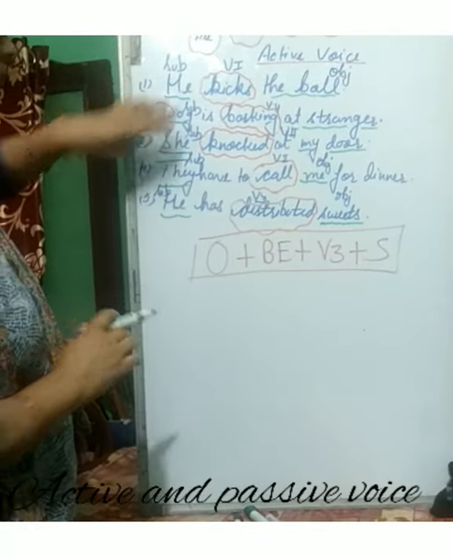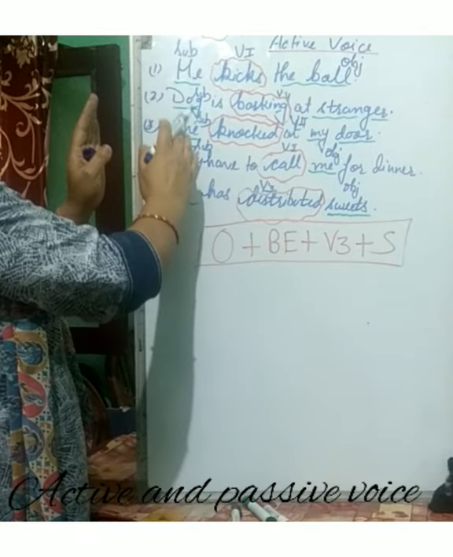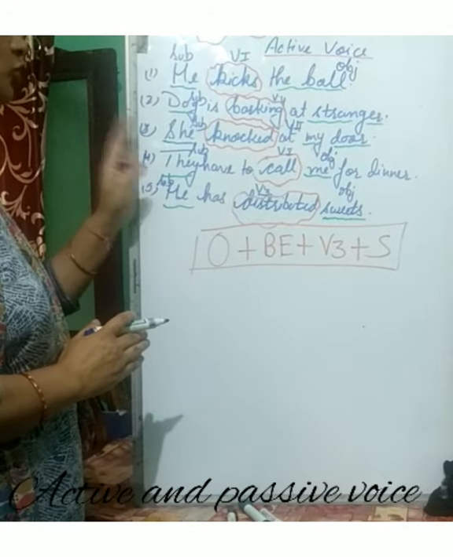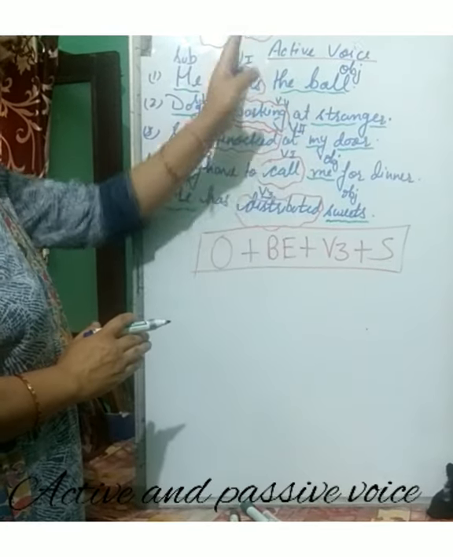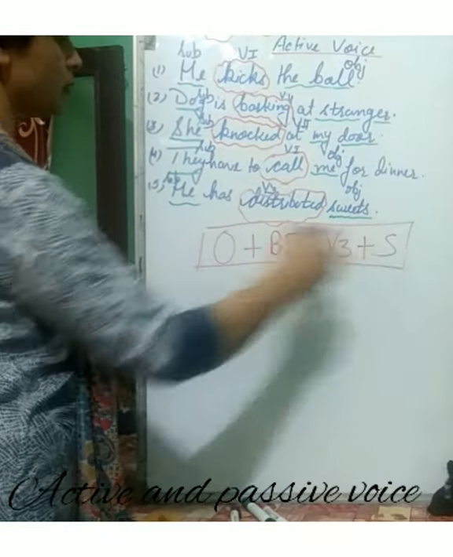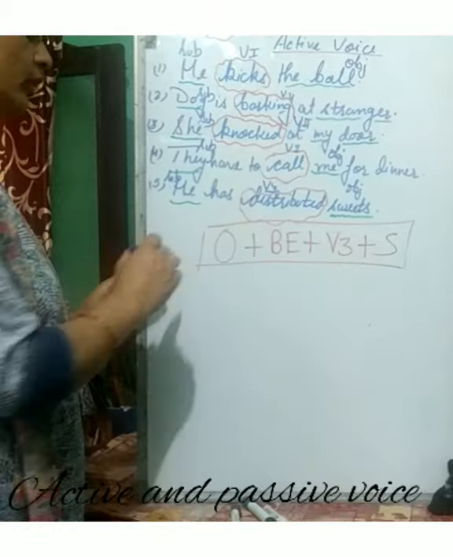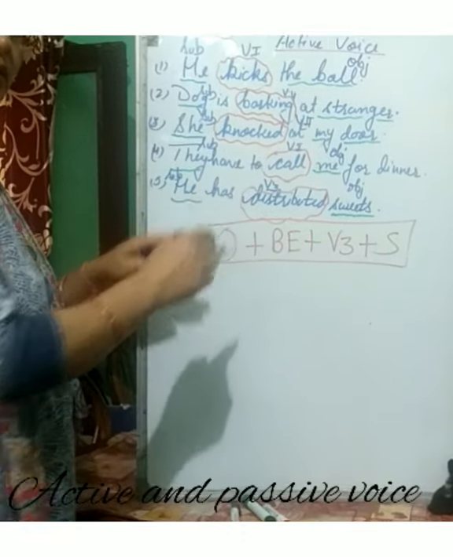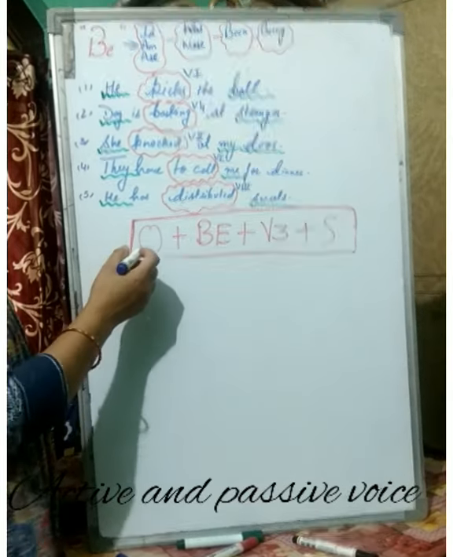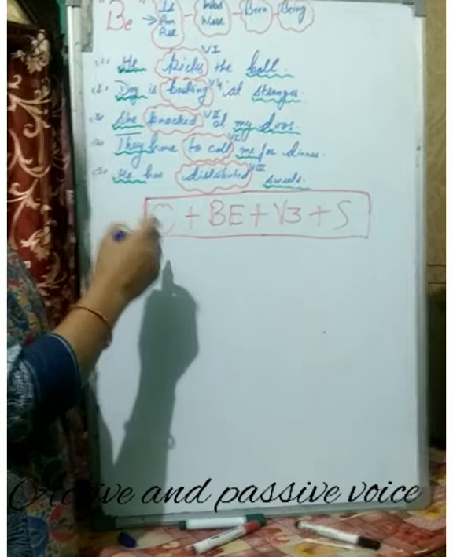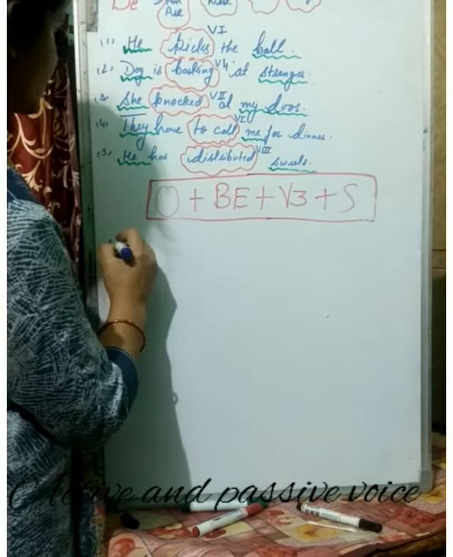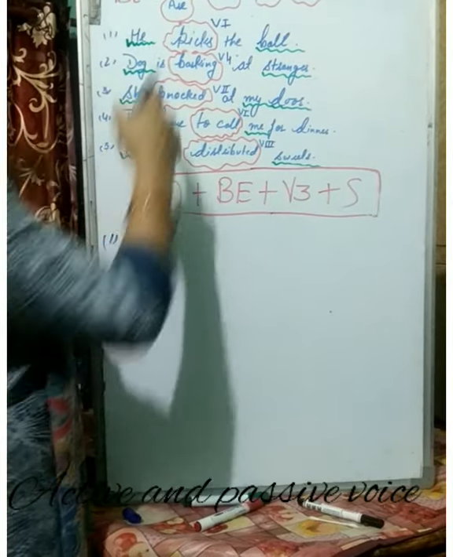Now children, here we have focused on subject. We have focused on the doer, what the doer has done, and we also discussed the different forms of verbs here. Now it is time to discuss this rule, how we are going to use this rule while writing the passive voice sentence. I'm going to use this rule for passive voice for the above active voice sentences.